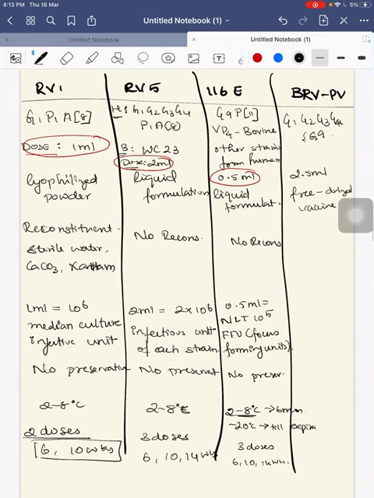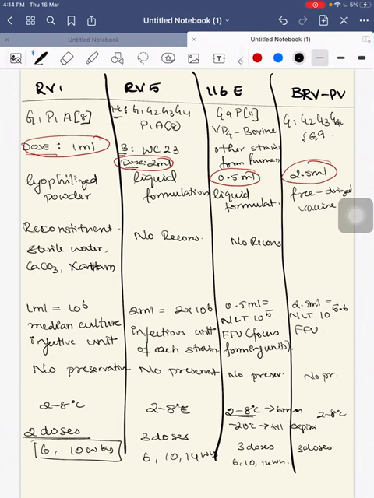The dose here is 2.5 ml. Each 2.5 ml consists of not less than 10 to the power of 5.6 focus forming units. There is no preservative here. This is also stored at 2 to 8 degrees Celsius.